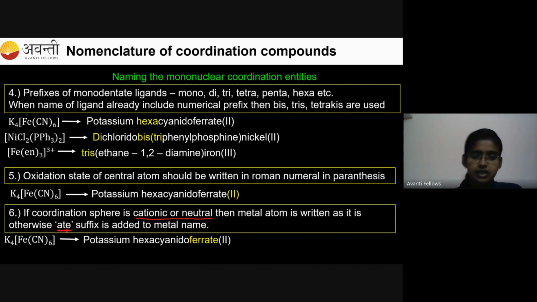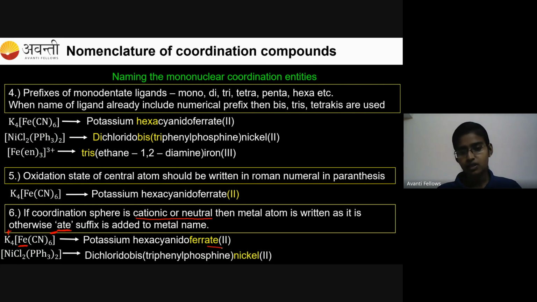So now take this example, a common example I'm taking. Now potassium is the cation and the coordination sphere is the anion. Now the sphere is anionic. So what I have to do? I have to end the name of the central metal atom with the suffix ATE. So that's why it is potassium hexacyanidoferrate. Whereas in case of the second example, you can see the coordination entity is neutral.